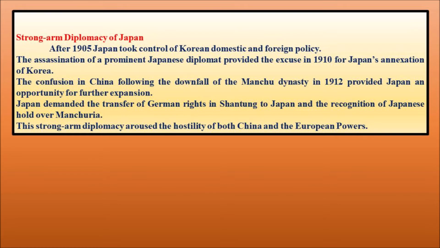Shanghai, a place in China, was captured by Germany. When China was in confusion after the fall of the Manchu dynasty in 1912, Japan saw it as an opportunity to colonize more area. And thereafter, Japan also asked for recognition to rule the entire Manchuria.